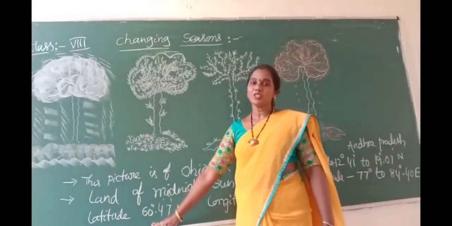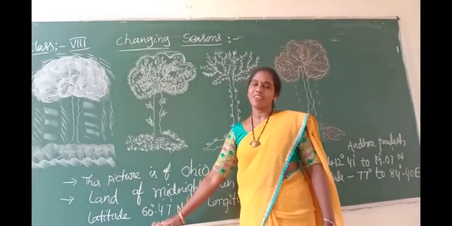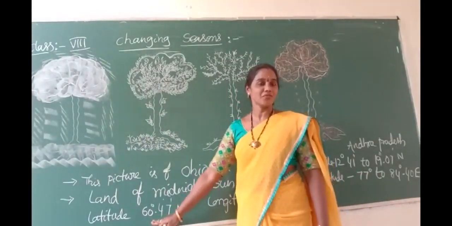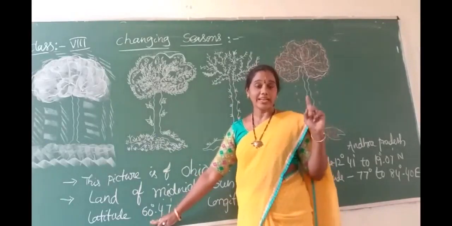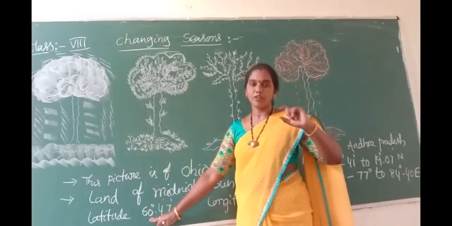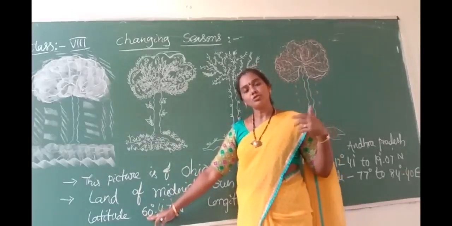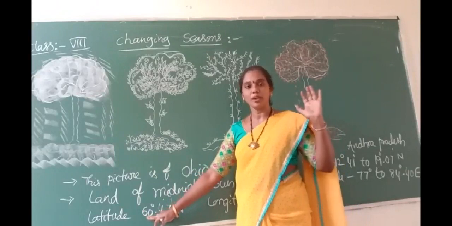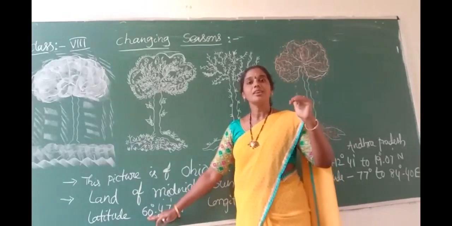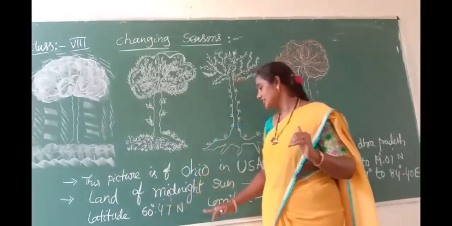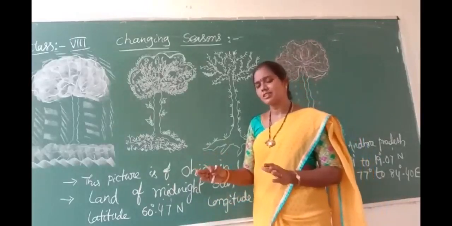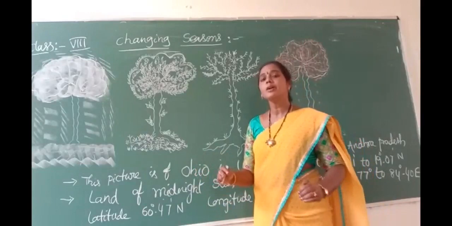So the temperatures received in that place are very low. This place always experiences snowfall instead of rainfall. This causes snowfall. You already learned the keyword snowfall. 60 degrees is very far from the equator. As we go forward towards the equator, the temperature will decrease. So that northern or southern place far from the equator always experiences snowfall.